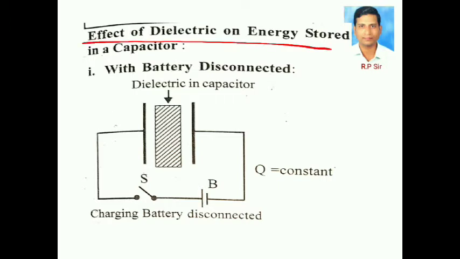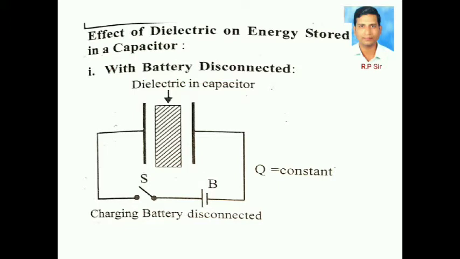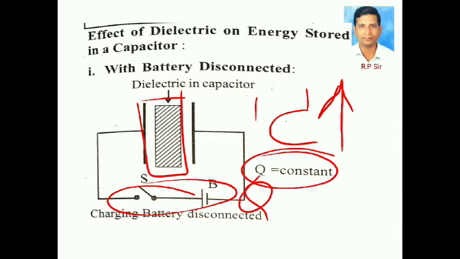Now, effect of dielectric on energy stored in a capacitor. With battery disconnected, here the battery is disconnected. If the dielectric is filled in the capacitor after disconnecting the battery, its capacitance C increases, Q remains constant and its V decreases.